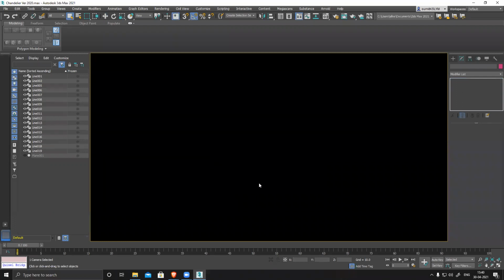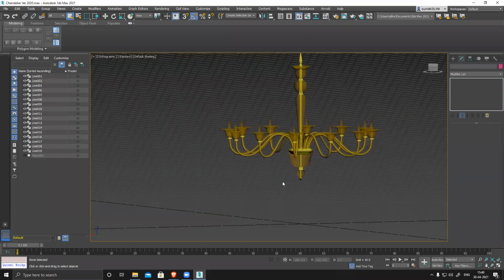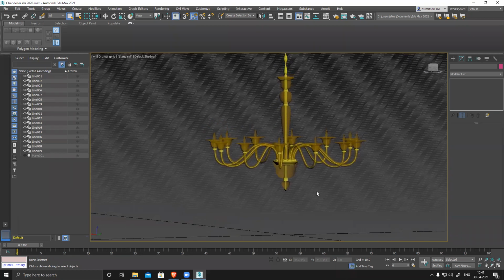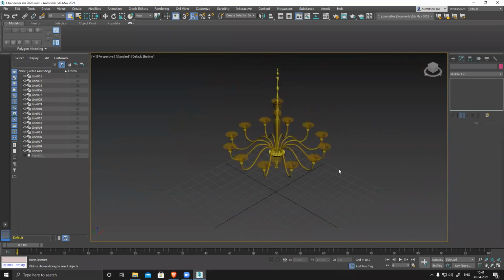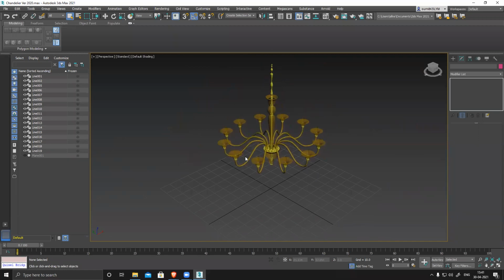Whenever you send a file, whichever reference image you're using, make sure to keep it in the same folder. Otherwise, I won't be able to open it and check it. Make sure it's always in perspective mode, or go to home and click this. It should be in this view. This looks nice and gives you nice space.